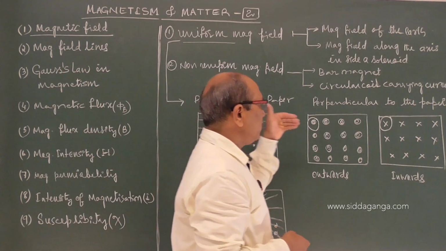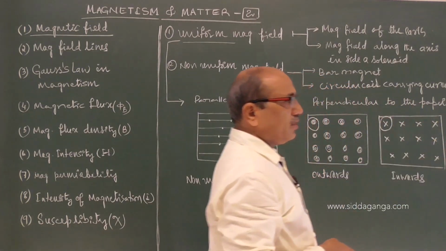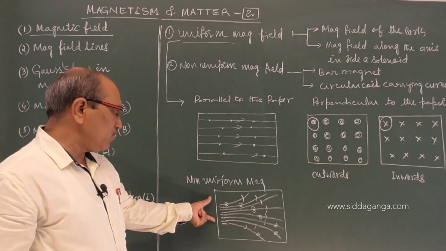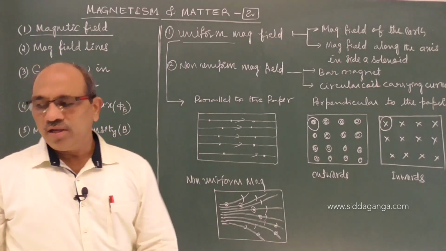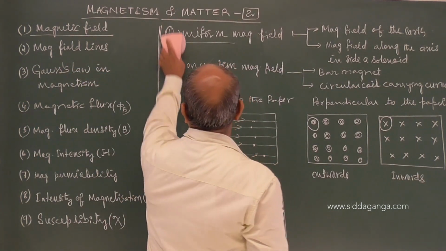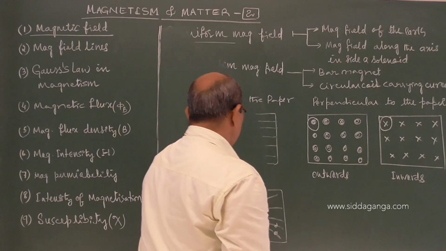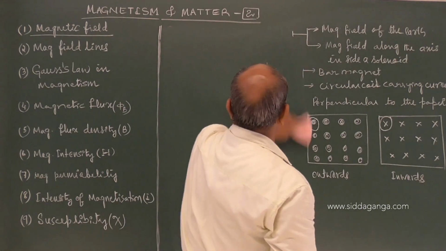Representing parallel to the paper, perpendicular to the paper outward, and perpendicular to the paper inward. So by observation itself it is clear which is a non-uniform and which is a uniform magnetic field. So with this let us come to another important term, called magnetic field lines, or magnetic lines of forces.